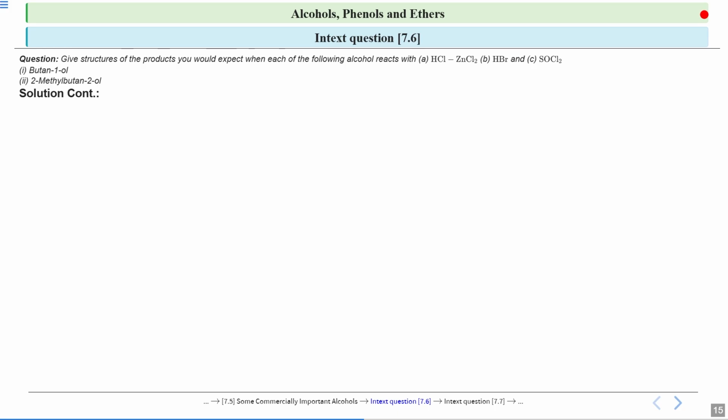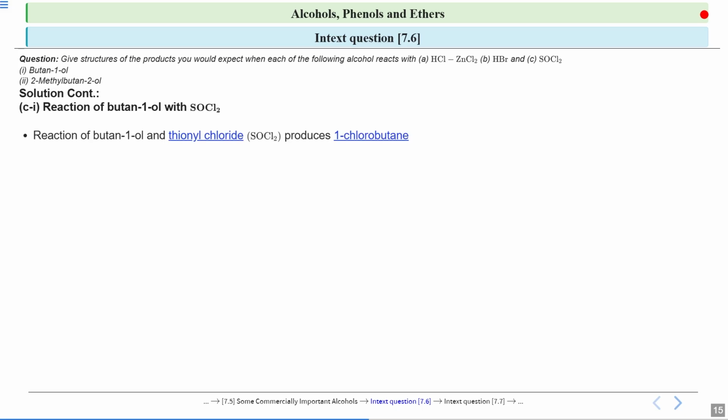Now let's see the reaction, how it happens. First comes butan-1-ol. Butan-1-ol again is a primary alcohol. When the reaction takes place between butan-1-ol and thionyl chloride, which is SOCl2, it will produce 1-chlorobutane. So you can see here that a chlorine group is getting attached.